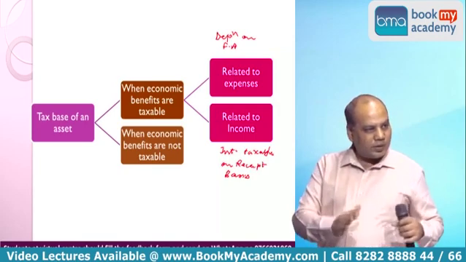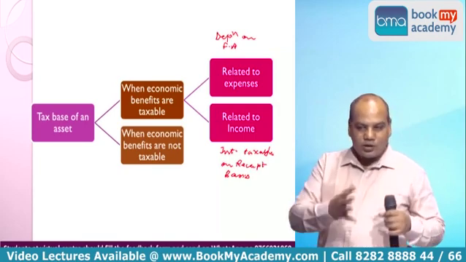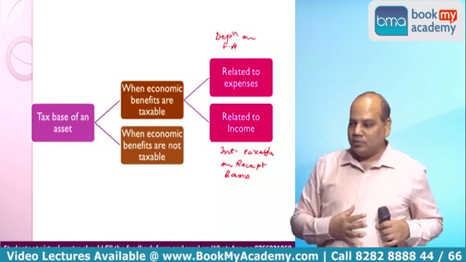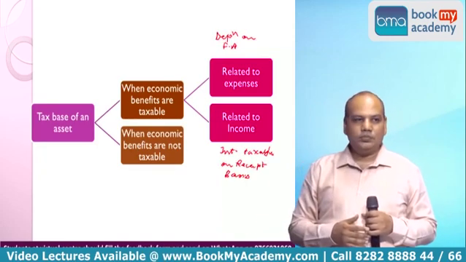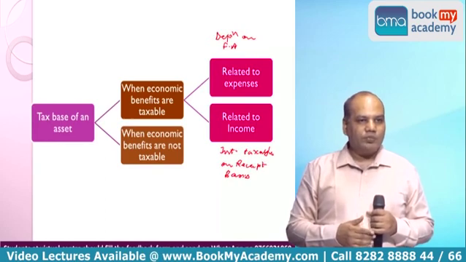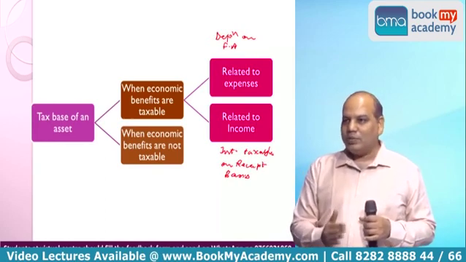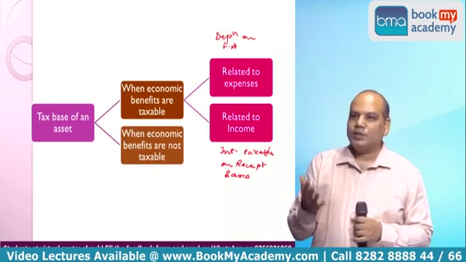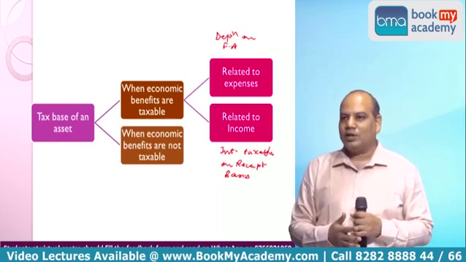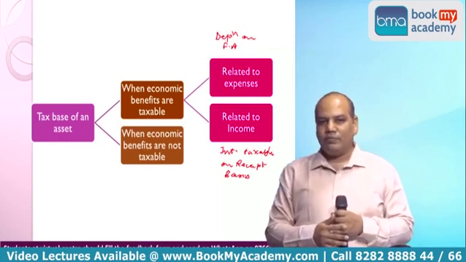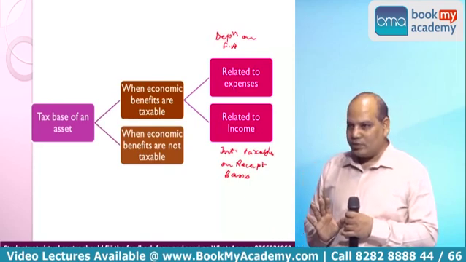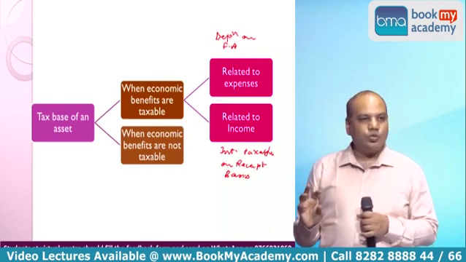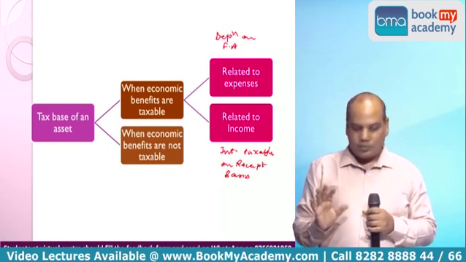So interest receivable is an asset, but it is related to income. Fixed asset is an asset, but it's more related to expense because we either claim it as a depreciation or we deduct it at the time of sale. Is it right? So these are the two simple examples for understanding purpose.